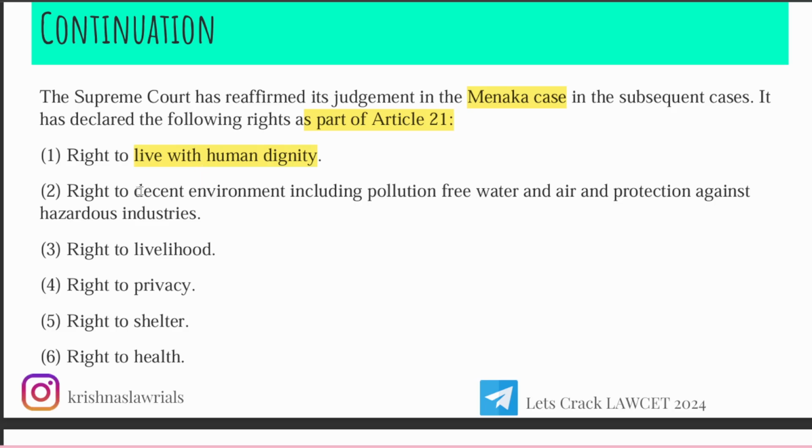Another one is that a human being has the right to a decent environment surrounding him, which includes pollution free water, air, and protection against hazardous industries. That's the reason we don't have any industries or factories around the place where people live. They will be in outskirts or remote areas, but not around people. This is because every individual has right to decent environment, and right to livelihood. So what do you mean by right to livelihood? In a sense, they have right to earn a livelihood, and right to privacy.